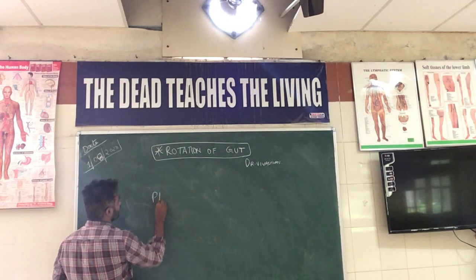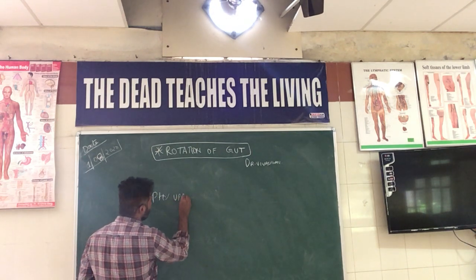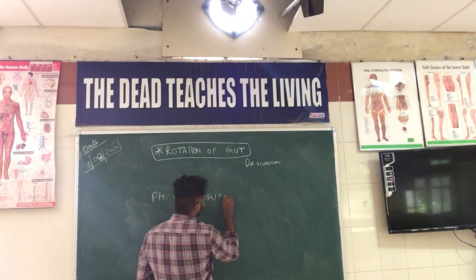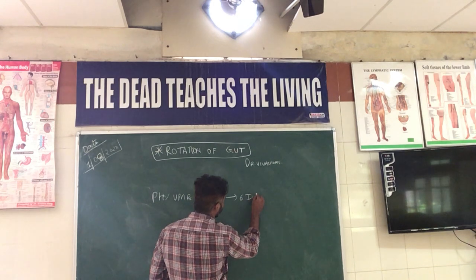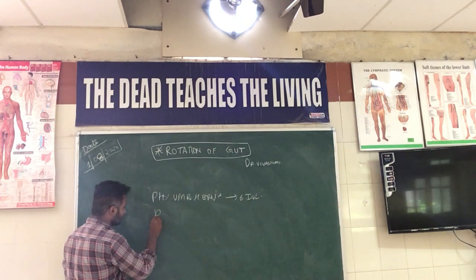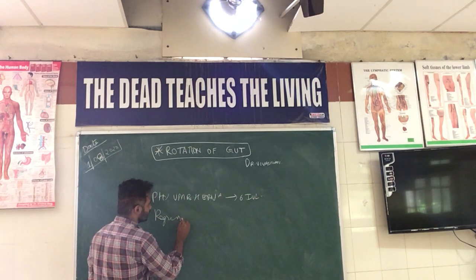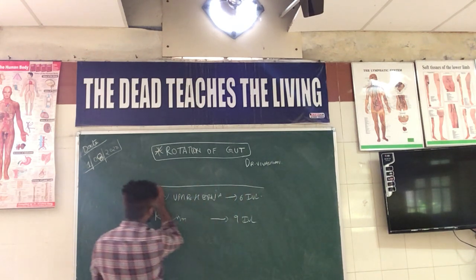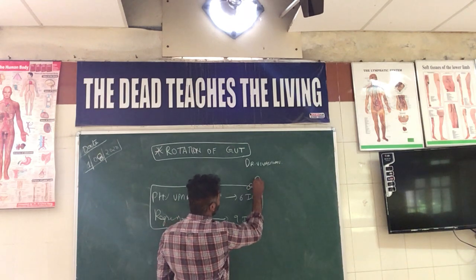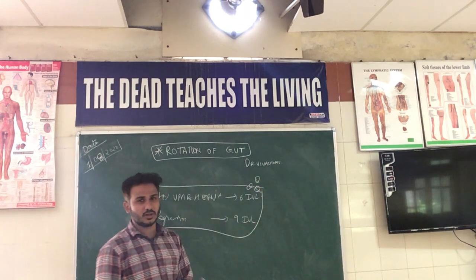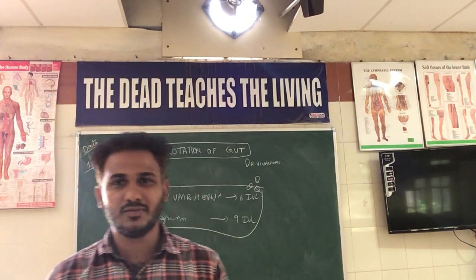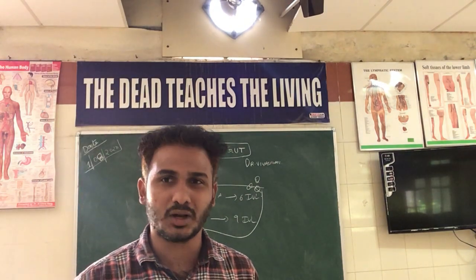The physiological umbilical hernia takes place during the sixth week of intrauterine life, while the regression takes place during the ninth week of intrauterine life. This has been asked in entrance examinations. One thing I would like to say here: what is the need for this physiological herniation to occur?